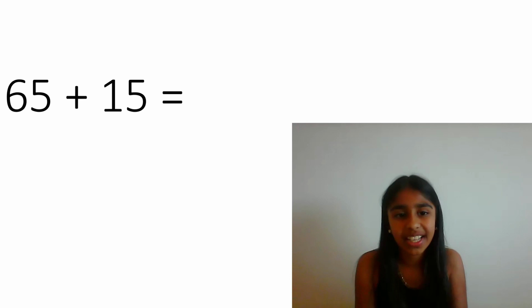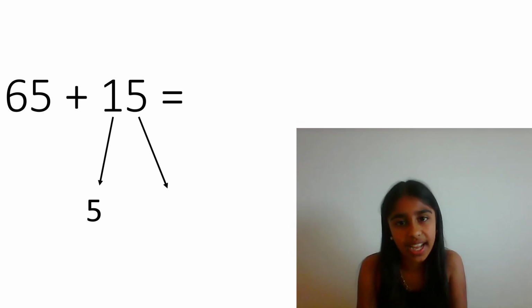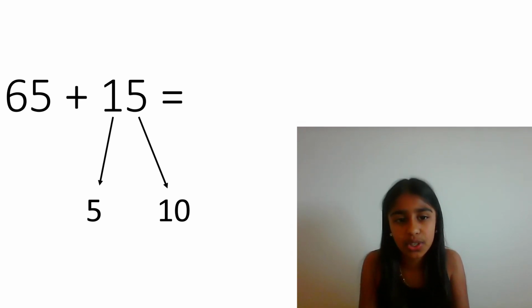Another example is 65 and 15. So first we go to 65 and see what we add with 5 to get 10. Use your number bonds. 5 and 5 equals 10. So we go to number 15 and split it into 5 and 10. Then we draw a line across to 65 and 5 and add them together. 65 and 5 equals 70.